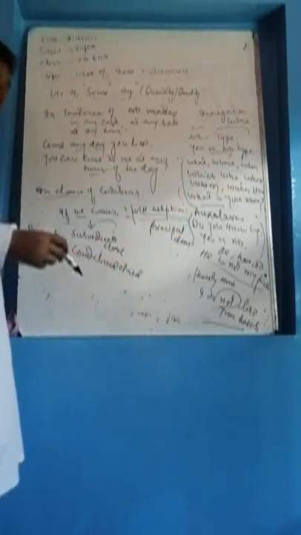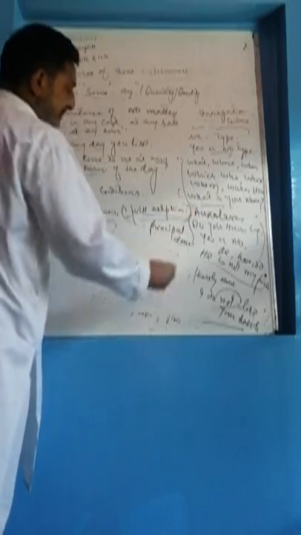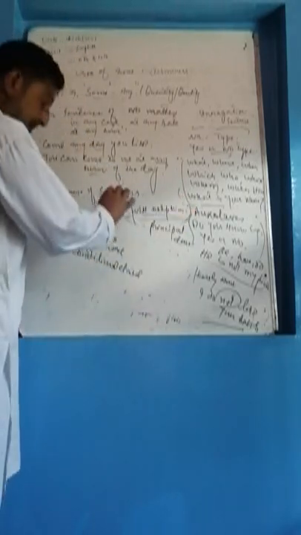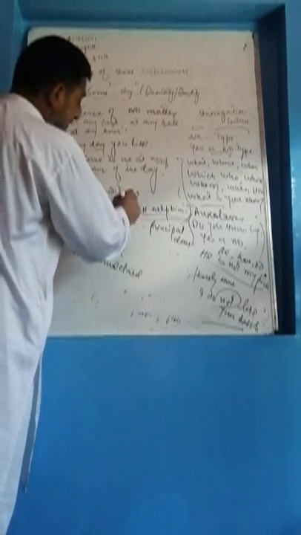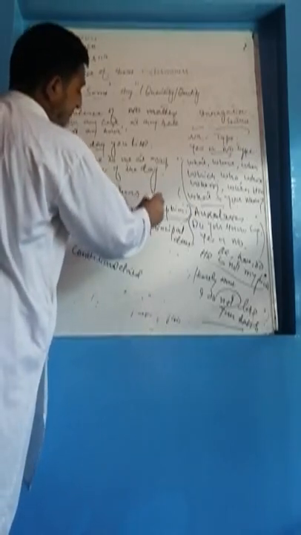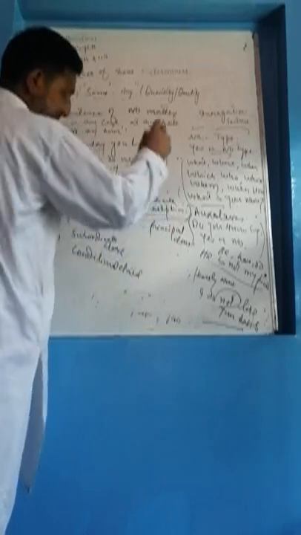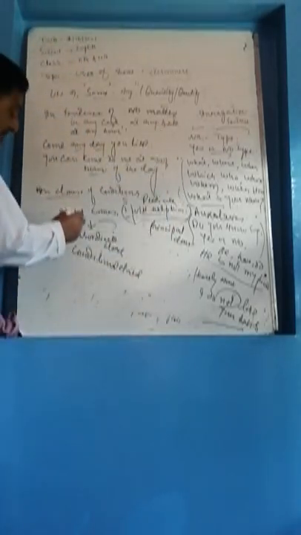But what is clause? Actually, clause is a sentence. This, I will help him. It is a sentence. Clause is a sentence which has its own subject and predicate. Clause is a sentence or part of a sentence.